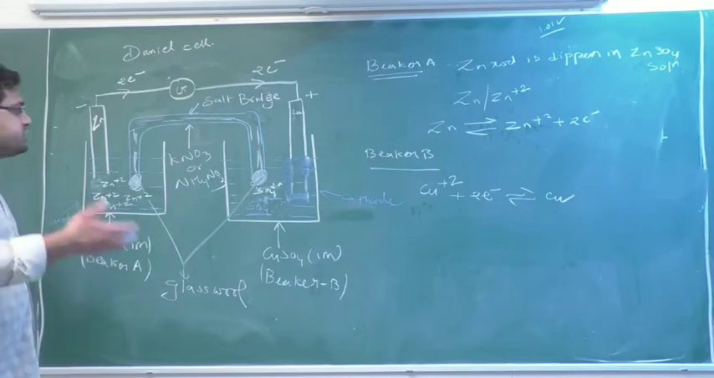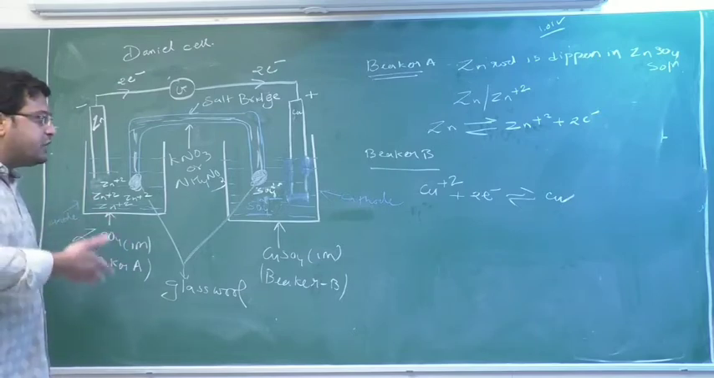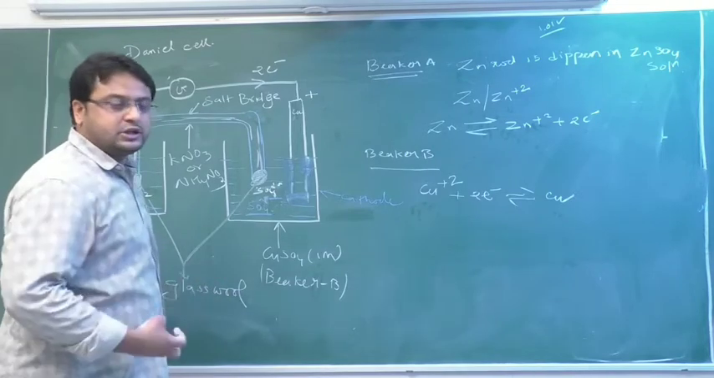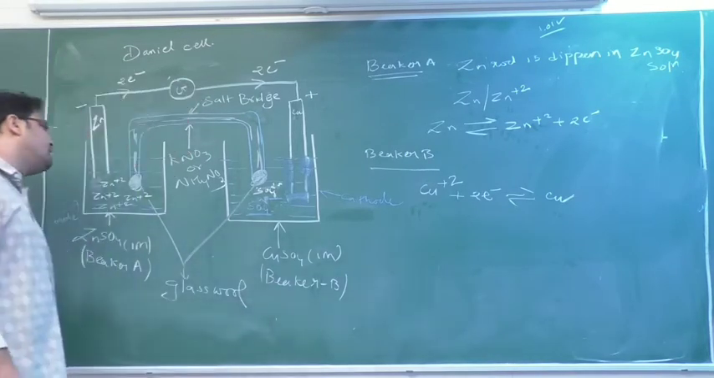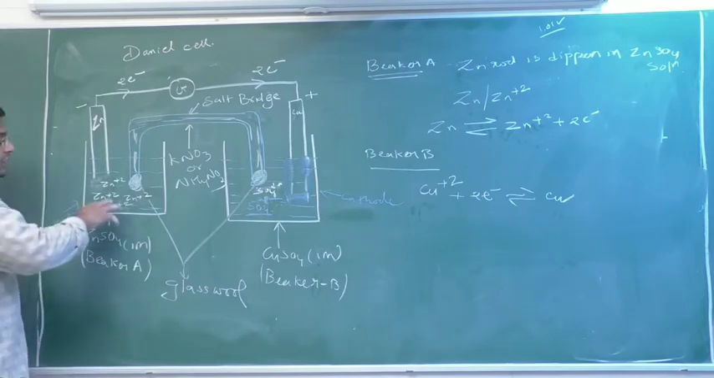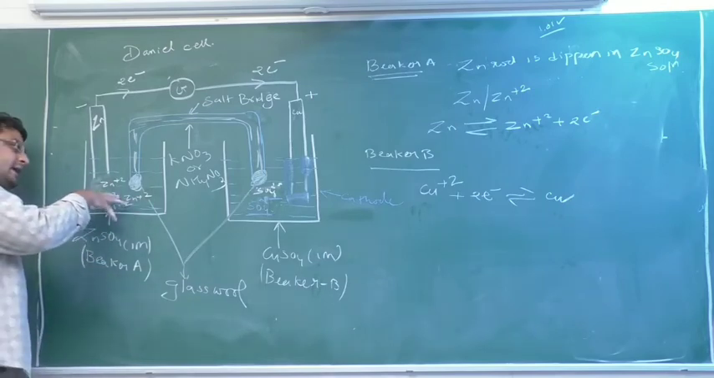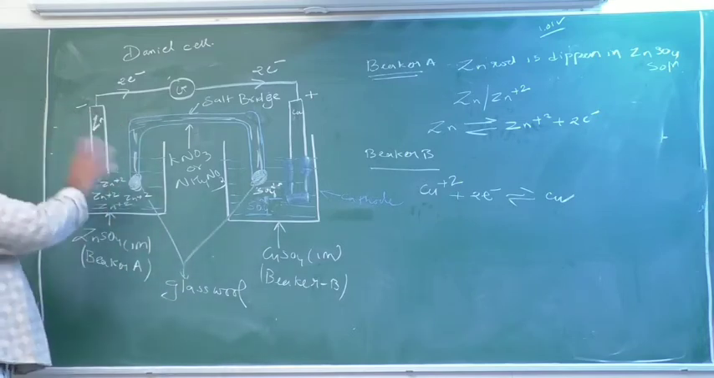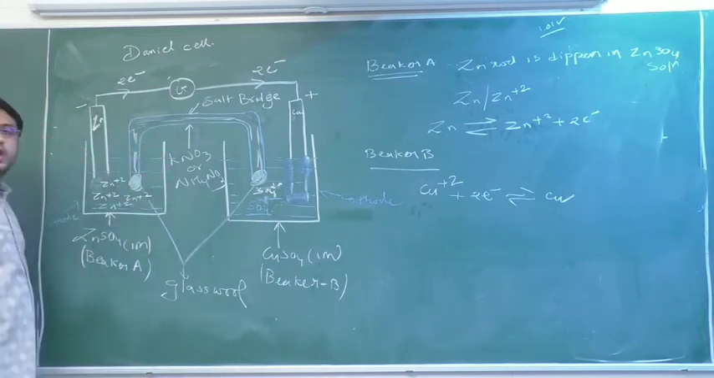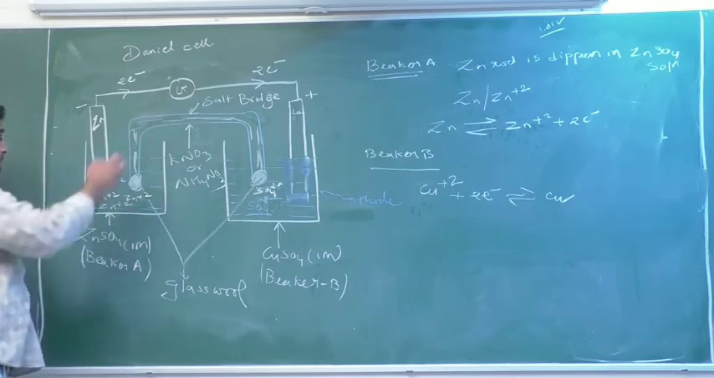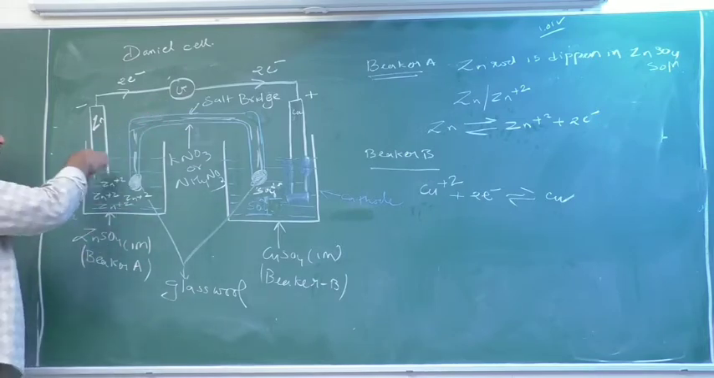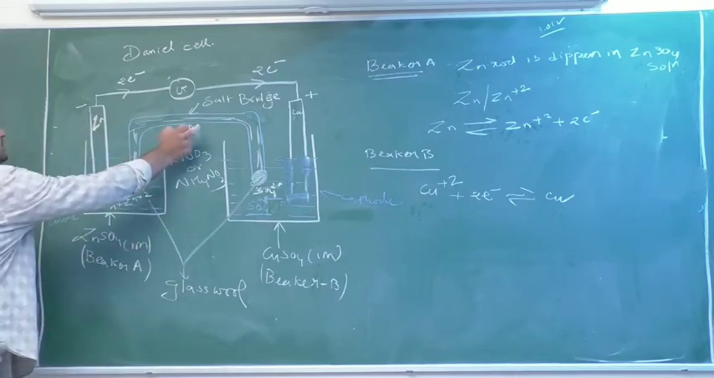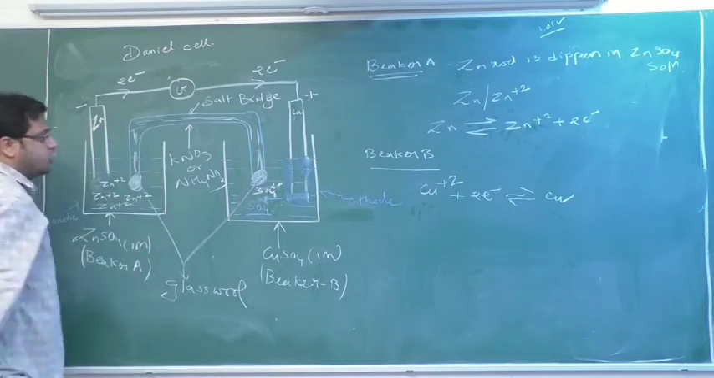To continue this process, to continue this flow of current, what do I have to do? I have to maintain the electrical neutrality. So how will I maintain the electrical neutrality? I will maintain it by equalizing positive ions and negative ions in both compartments. So if I want to allow the electric current to flow continuously, I have to maintain the positive and negative ions in both beakers. Who will help with this? Salt bridge. That's why I have to add the salt bridge.